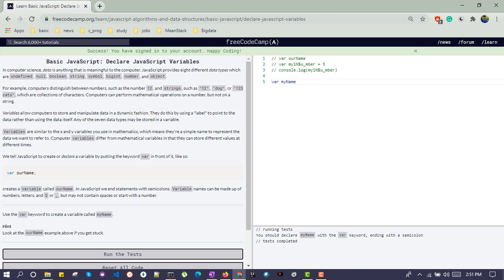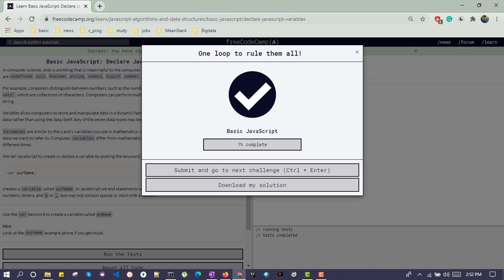You should declare my name with the var keyword, ending with a semicolon. So they are asking us to terminate the line with a semicolon. Terminate a statement with a semicolon. So we will just provide the semicolon and then execute this one. In this challenge, we have learned how to declare a variable. Let's move to the next challenge.